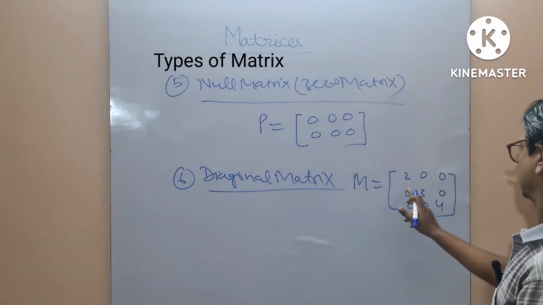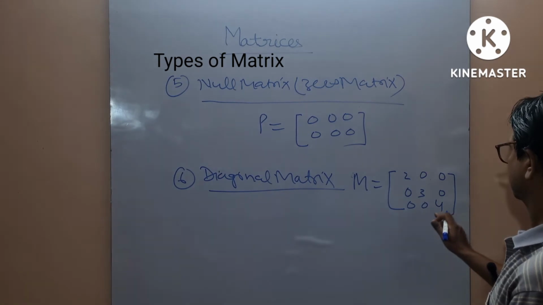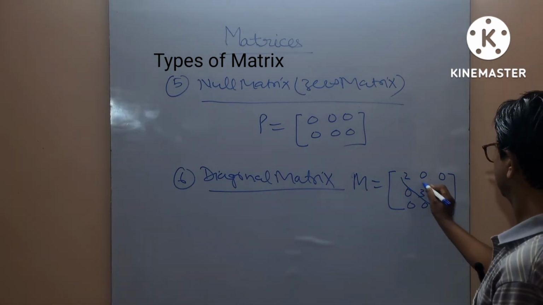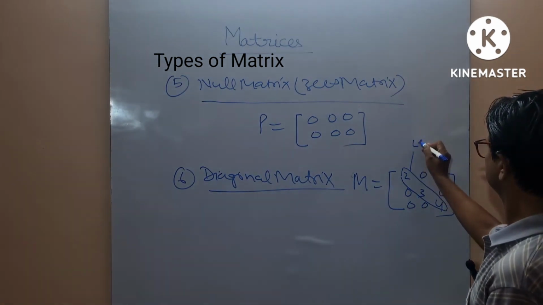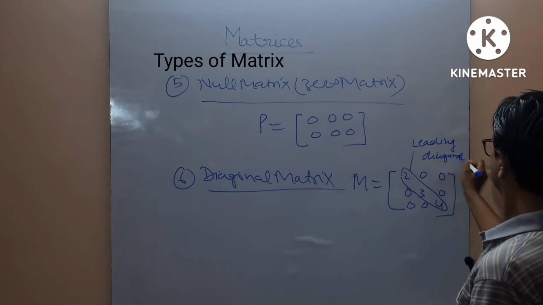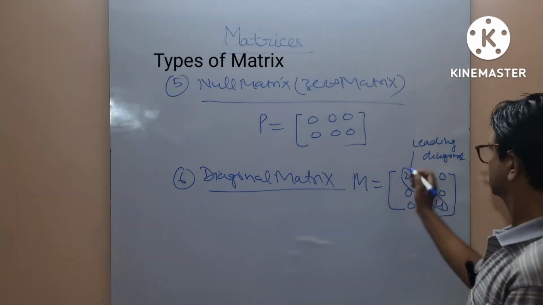You can say this is a square matrix and every element is zero except the leading diagonal. This is known as the leading diagonal. It is also known as the principal diagonal.